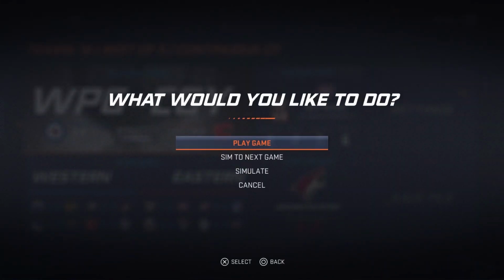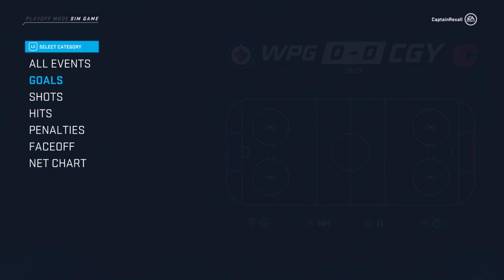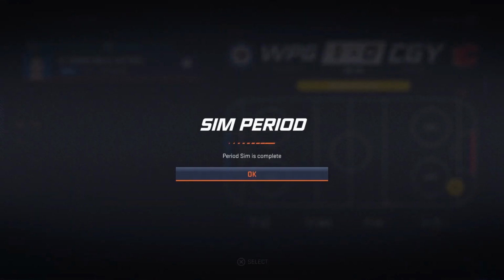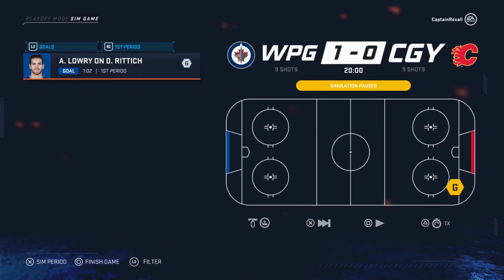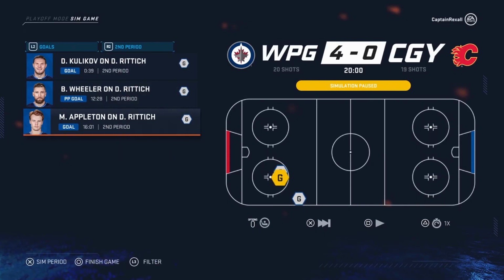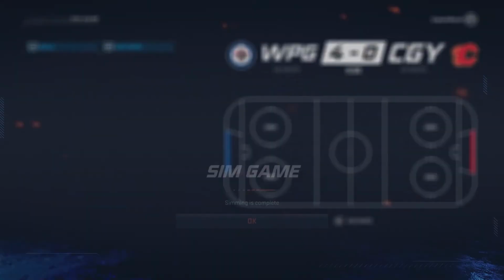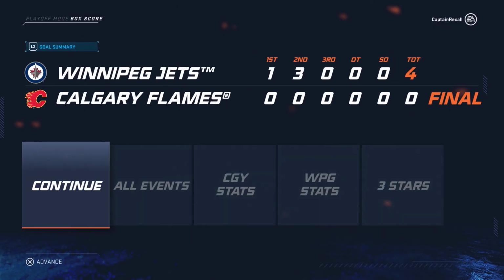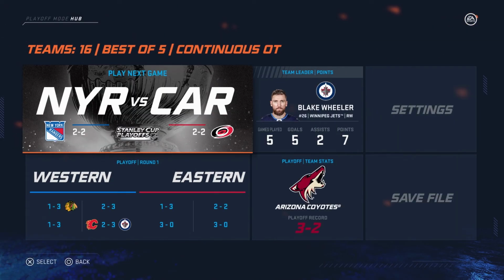And last but not least, we got the Winnipeg Jets versus the Calgary Flames. Game 5, first period, 1-0 for Adam Lowry. He gets a big goal there for the Winnipeg Jets. Second period, 4-0, and it looks like the Winnipeg Jets will put the Flames to rest, as the Flames had a chance there to move on.